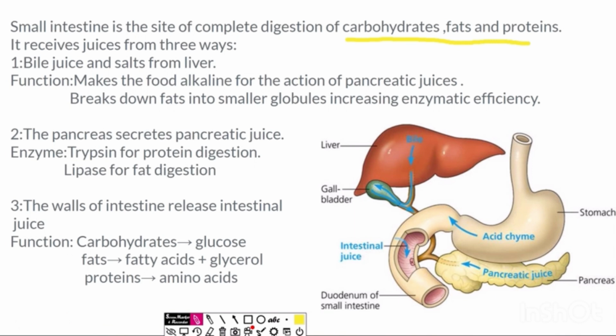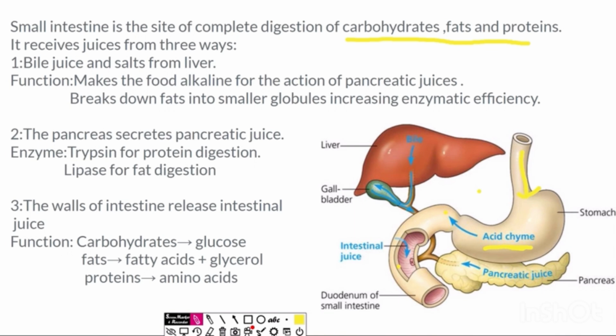Now let's see what's happening in the small intestine. You can see here, this is the small intestine which is coming from the stomach. This is the stomach, this was the esophagus. From the esophagus our food came and then it was digested by the churning movements of the stomach. Now the food is acidic in nature because it had HCl, and now the food is called chyme. So we have acidic chyme which is present in the stomach. This acidic chyme moves to the intestine.